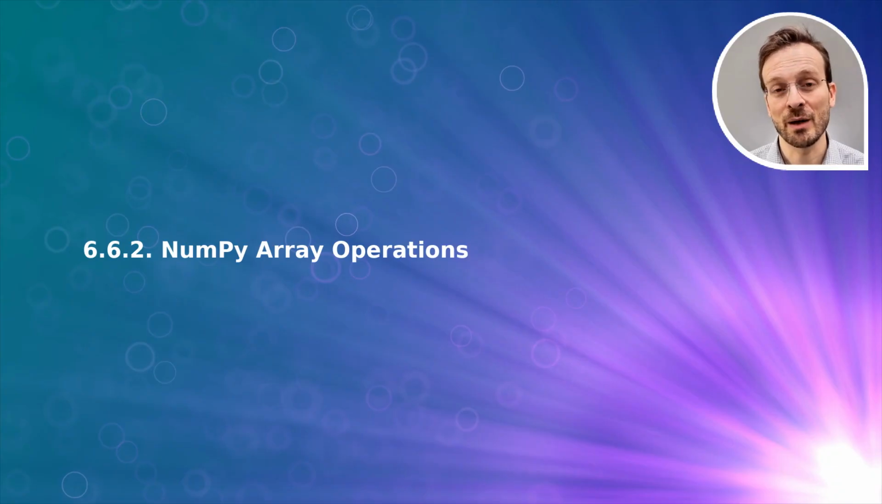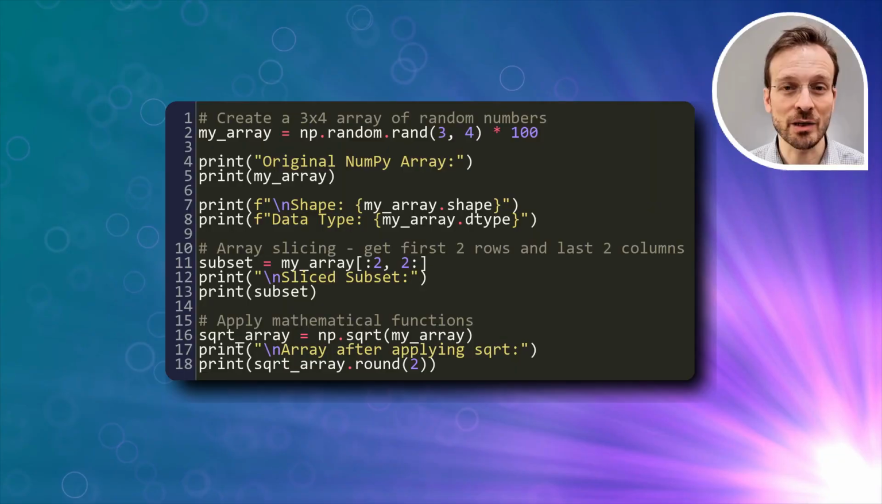NumPy provides powerful array operations that are essential for numerical computing in data science. Here we create a random 3x4 array and demonstrate key NumPy concepts. We examine the array's shape and data type, perform array slicing to extract subsets, and apply mathematical functions like square root across the entire array at once.